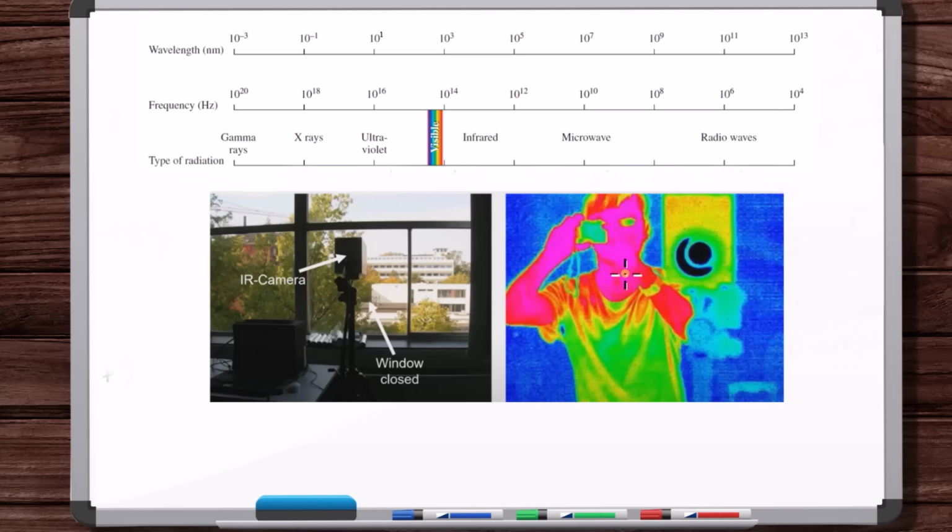Now, what's interesting to notice here is that this picture is the picture taken by this person, but this is an image from the IR camera. So why are we seeing a reflection here? Well, it's all about the absorptive, reflective, and transmissive properties of this window at different frequencies of light. Later in the video, we're going to talk about how real bodies, actual solids, liquids, and gases interact with light differently at different wavelengths, different frequencies. So this window is transmitting visible light, so we can see through it. But it's reflecting a lot in the IR range. So for the IR camera, this window is like a mirror, but we see through the window.